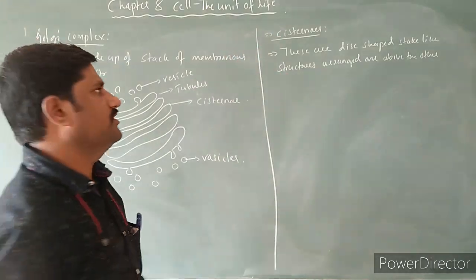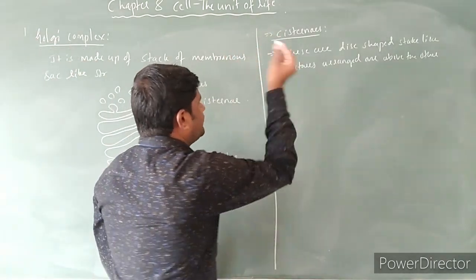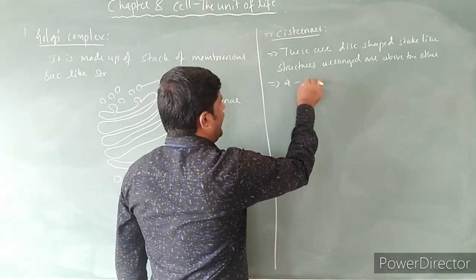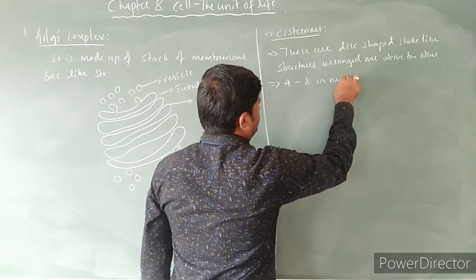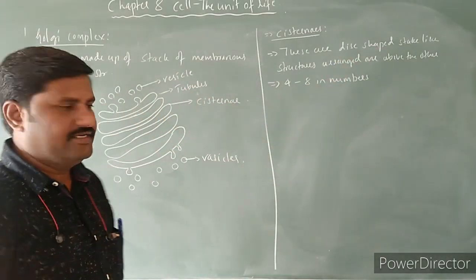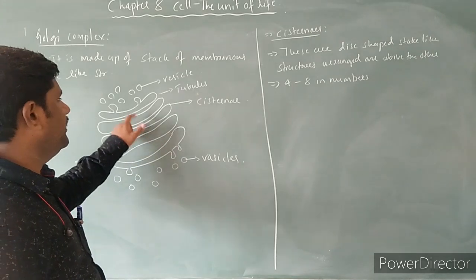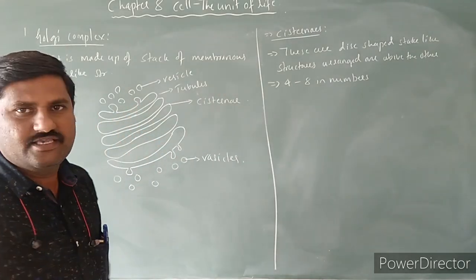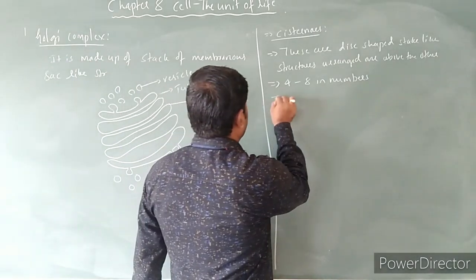They are arranged one above the other. Right? So this kind of cisternae, they are 4 to 8 in number. And such kind of cisternae are interconnected.